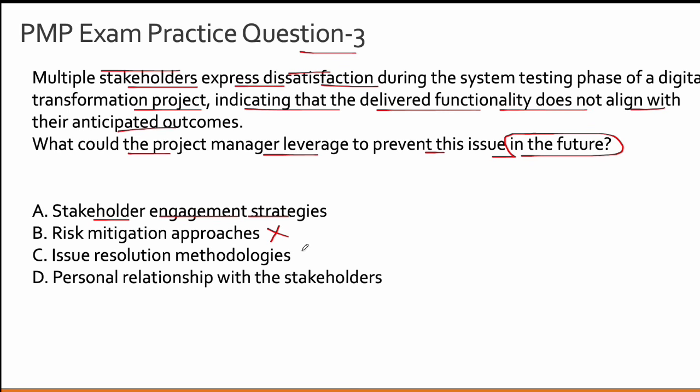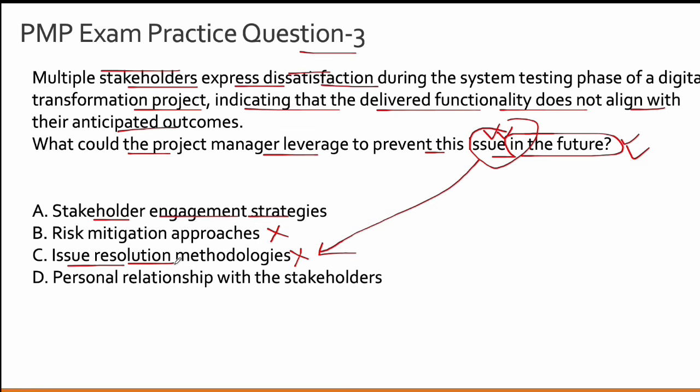Let's look at option C. Issue resolution methodologies, again an incorrect answer choice, and that is primarily because an issue is something which has already happened. It requires consideration from yourself as a project manager or from your management, and you need to act upon it. However, in this situation, the question is asking what you should do to prevent such an issue in the future. Now, if you have just seen the word issue and linked it back to option C, that okay, there is an issue here and there is an issue resolution technique here, that's a very childish way of solving questions, and that is actually where the PMP exam will successfully trick you into selecting the wrong answer choice.